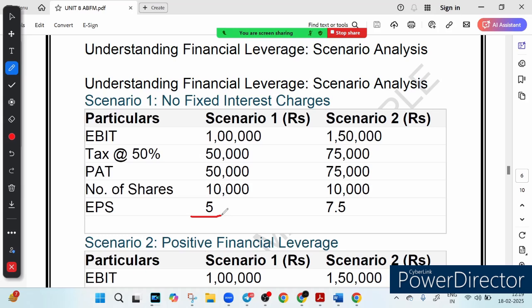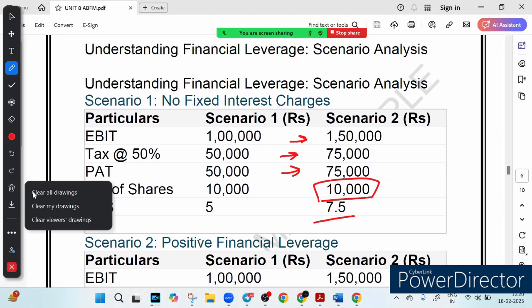Now let's look at scenario number 2. In scenario number 2, their EBIT increased to 1,50,000, right? And tax is the same 50%. Scenario 2 is when we have positive financial leveraging, meaning they have taken on interest charges. So in this case EBIT is 1,50,000 and tax is 75,000, so PAT is 75,000, number of shares is still 10,000, and EPS is 7.5. So what do we see here? A nice increase, EPS has increased from 5 rupees to 7.5 rupees.